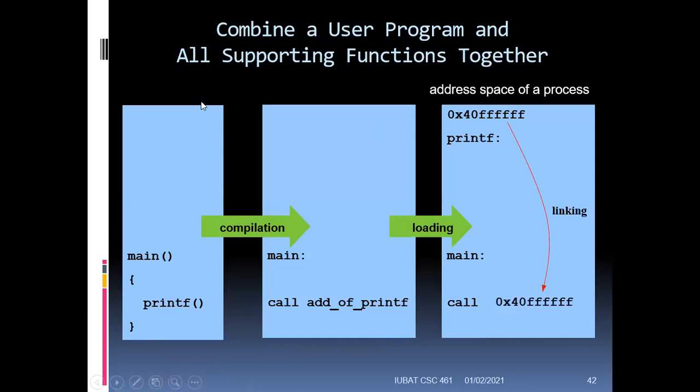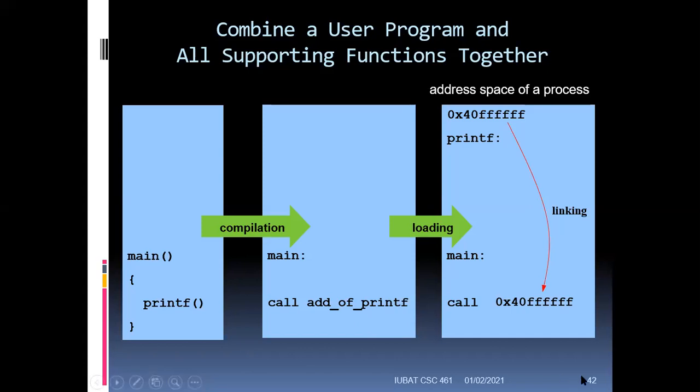So this is a simple process that explains a normal function. This is the main program that calls the printf function. Whenever it goes through the compilation process, the address of printf is stored somewhere in your computer or in your system. In the loading phase, it will find the detailed version of the instruction. So the printf instruction will be transmitted to the address of printf. That means add printf instructions here. So this line means this one. Add printf instruction here, or load printf instruction here, no matter how you want to put it.